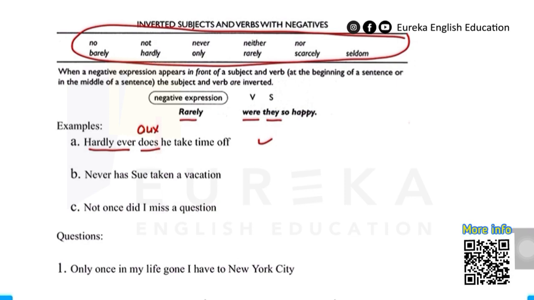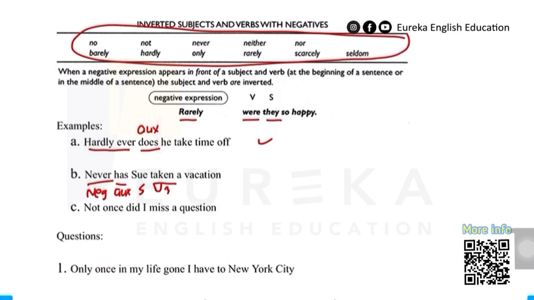The negative expression is "never", then "has" as the auxiliary, "he" as the subject, and "taken" as the past participle. Let's say it's verb 3. I think that's the most familiar term for Indonesian speakers.